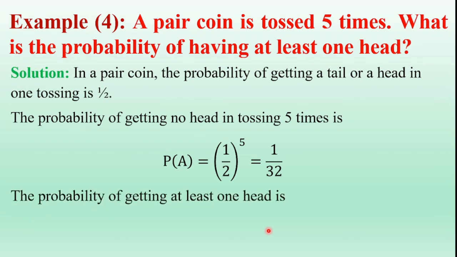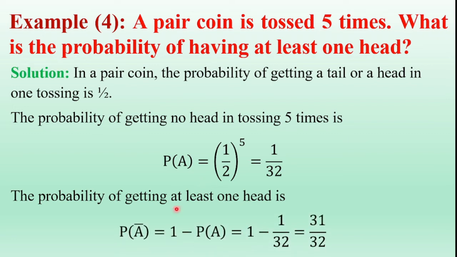So the probability of getting at least one head is the probability of A bar, which is equal to 1 minus the probability of A, where event A is no head in tossing 5 times. So the probability of A is 1 by 32. Therefore, the probability of getting at least one head is 1 minus 1 by 32, which is equal to 31 by 32.